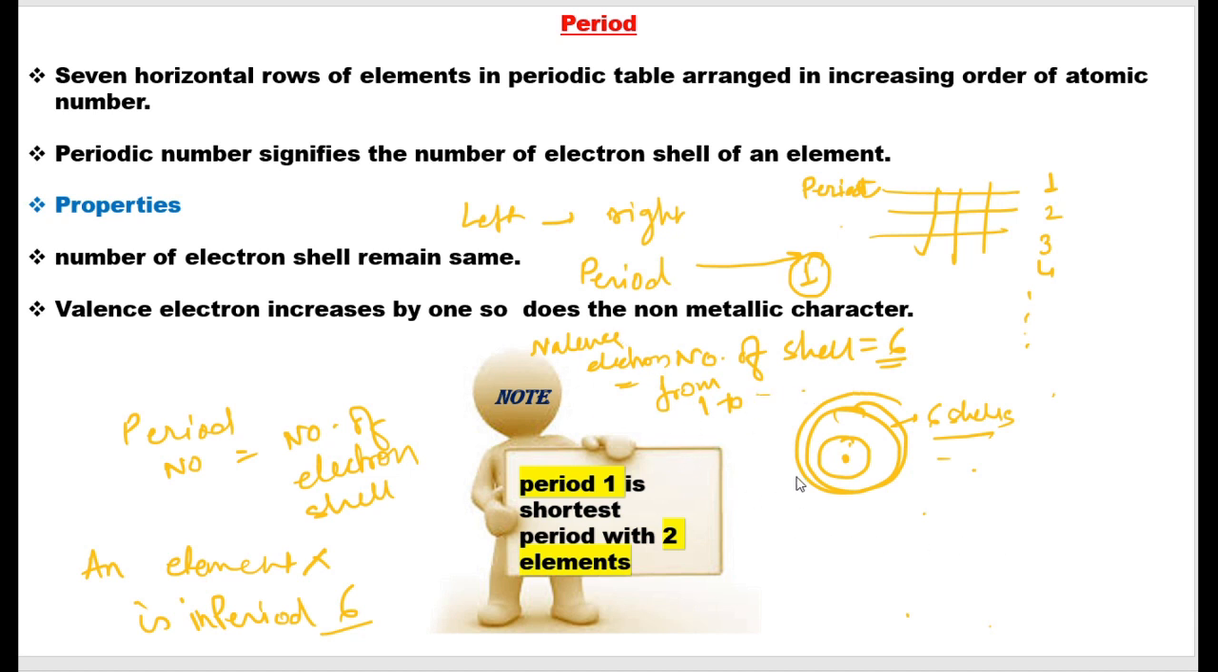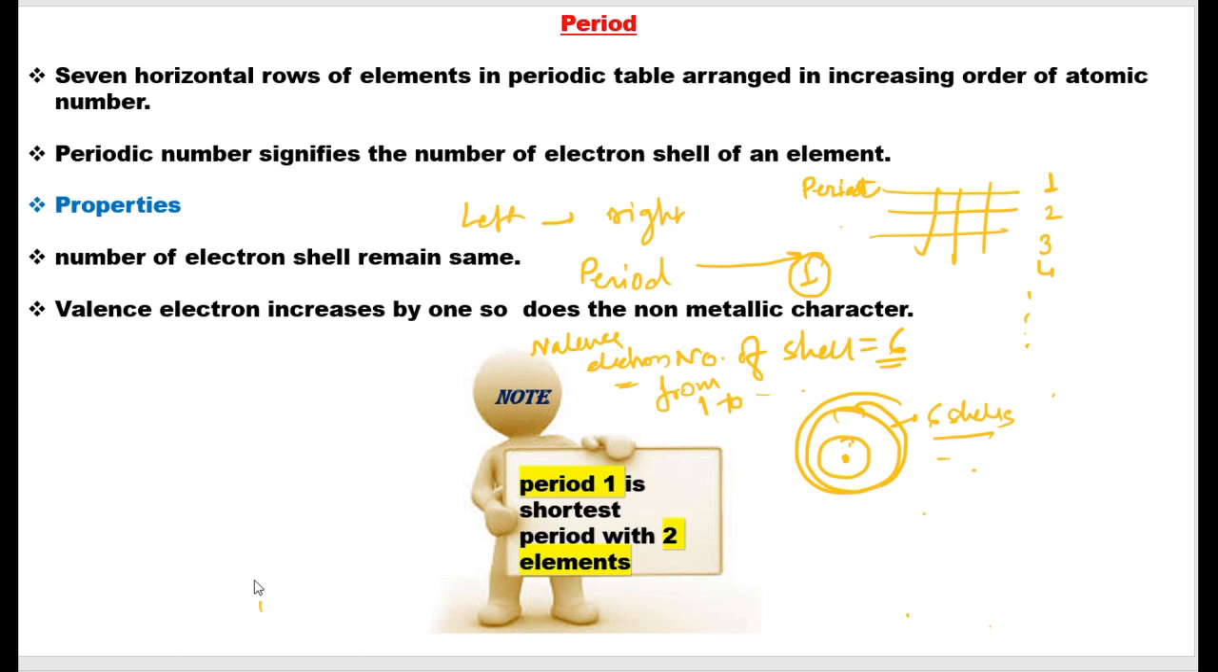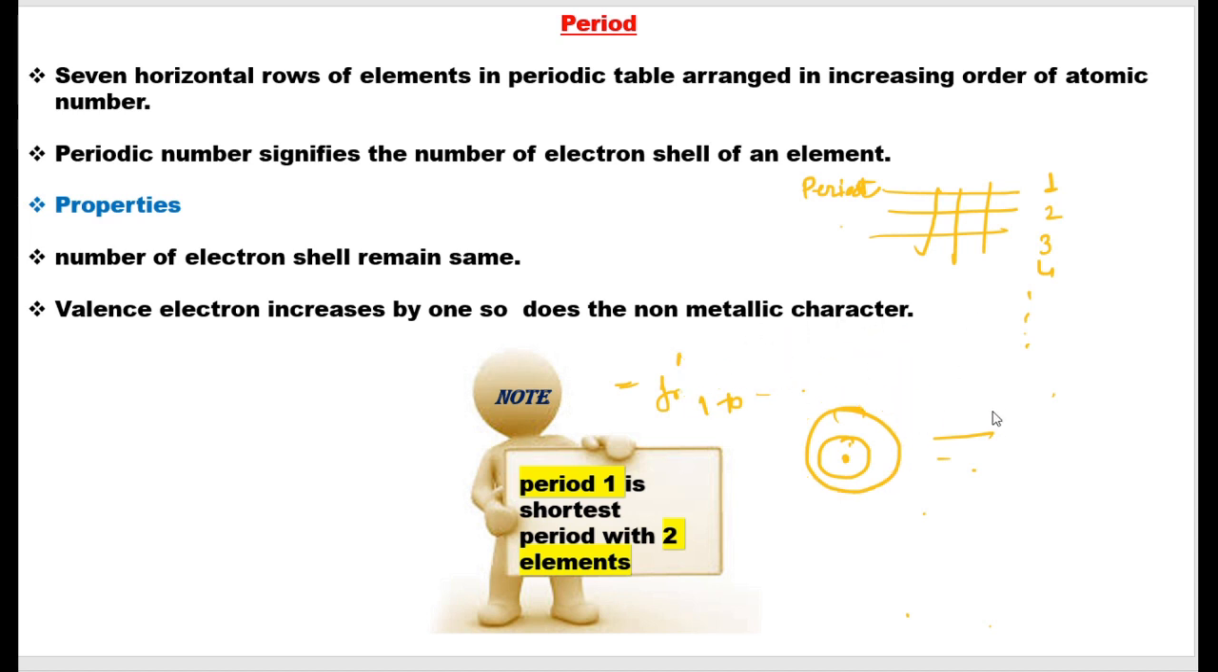As the number of electrons is increasing, so does the non-metallic character. Non-metallic character indicates the excess electrons it has. A metal will always be deficient of electrons and a non-metal will always have an excess of electrons. So if an element is non-metallic, that means it has more electrons than protons. So if you are increasing electrons by 1, the non-metallic character will also increase.